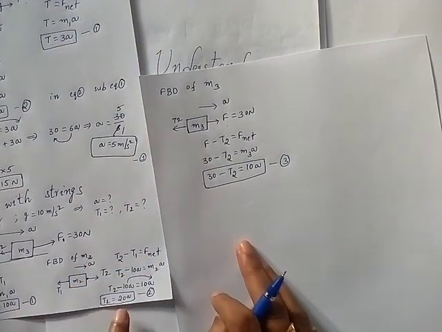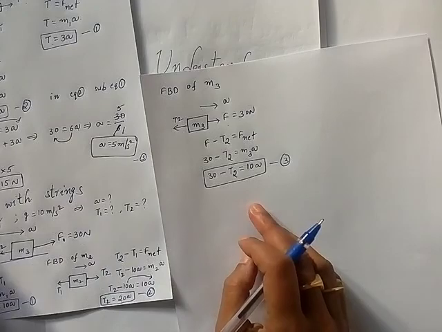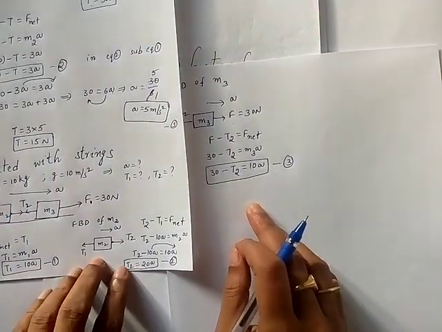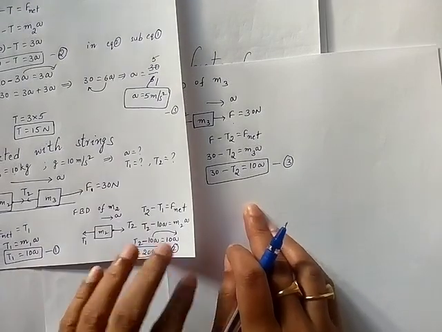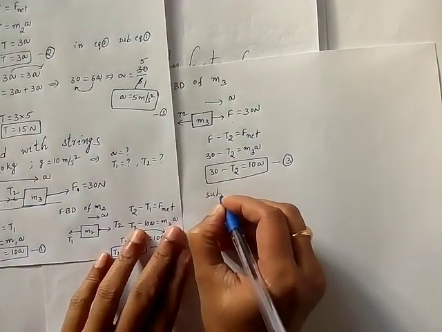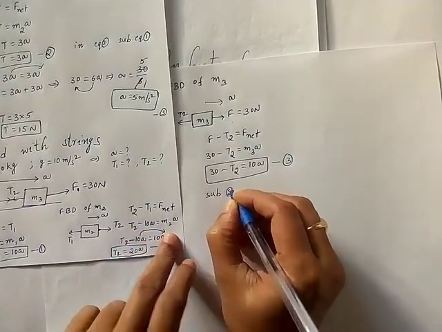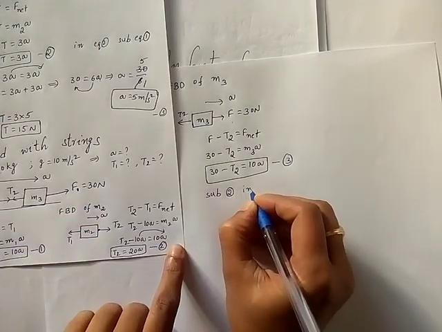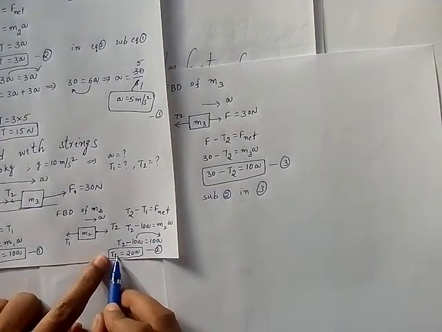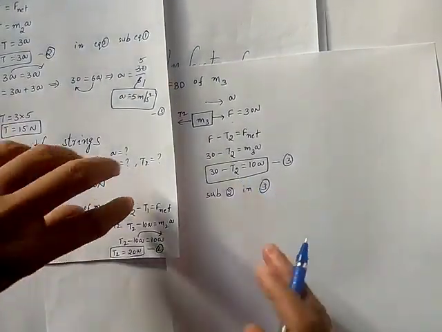Okay, so T2 is equal to 20A we have already found previously by second free body diagram, means mass 2 free body diagram. So substitute equation 2 in 3. Understood all of you? Already we got T2 value that I am substituting here.